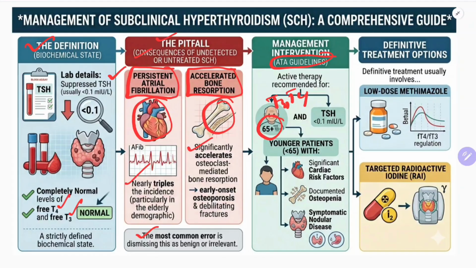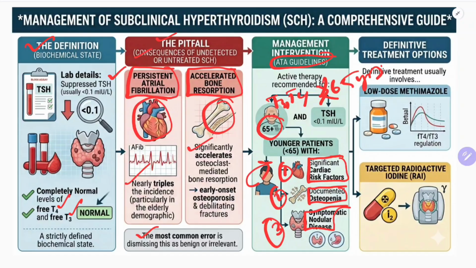But if the patient is not elderly, meaning less than 65 years of age, now terms and conditions apply. If the patient has one of the three, similar to subclinical hypothyroidism: significant cardiac risk factors, or documented osteopenia, or symptomatic nodular disease, then you can start therapy in these younger patients also.